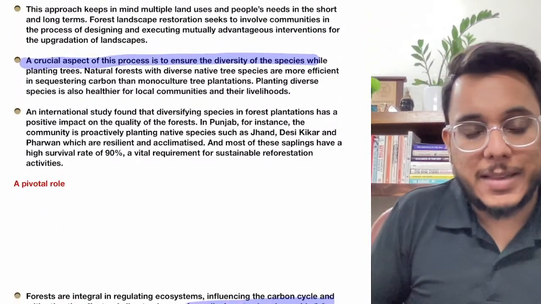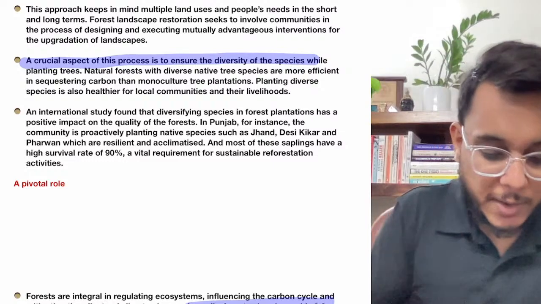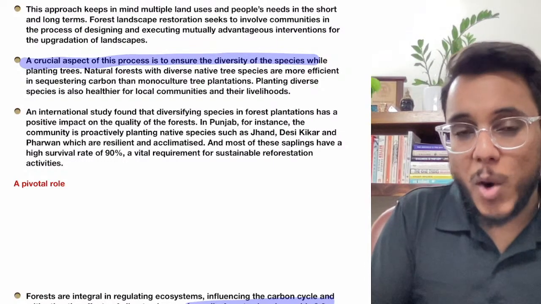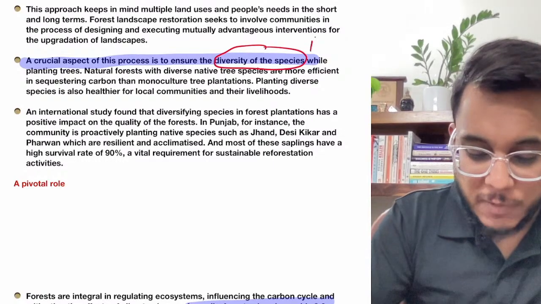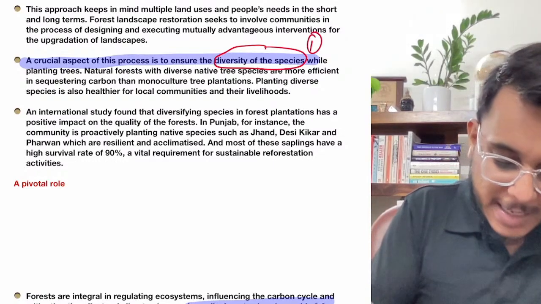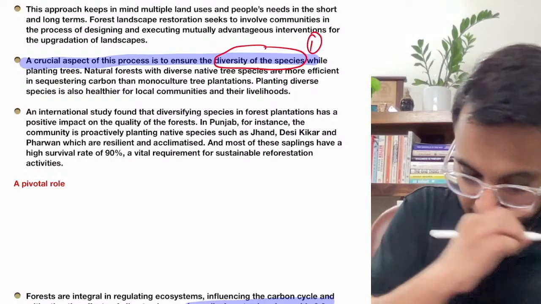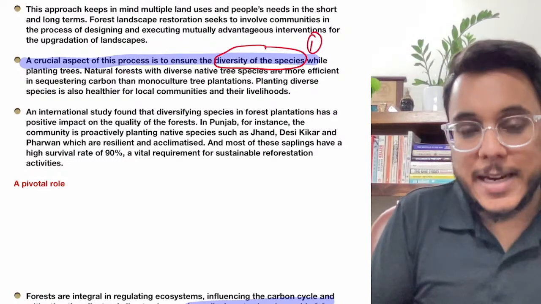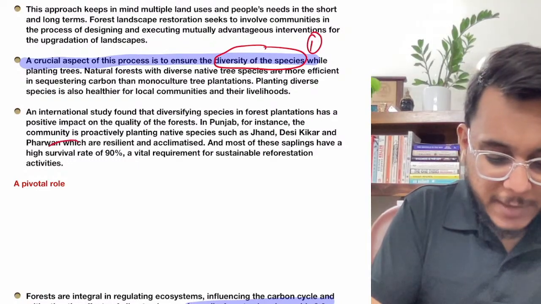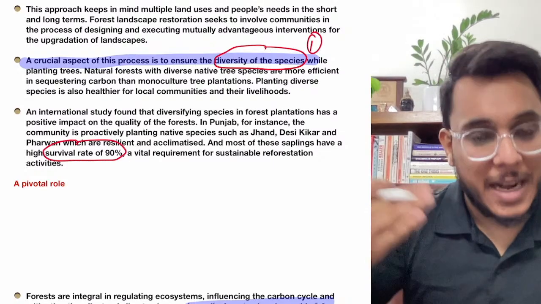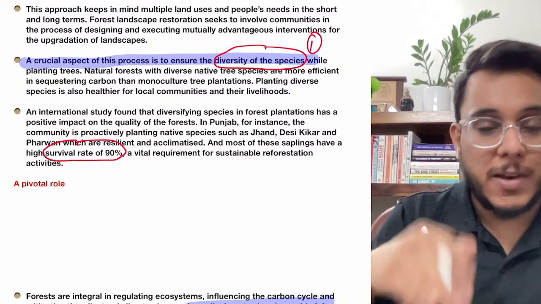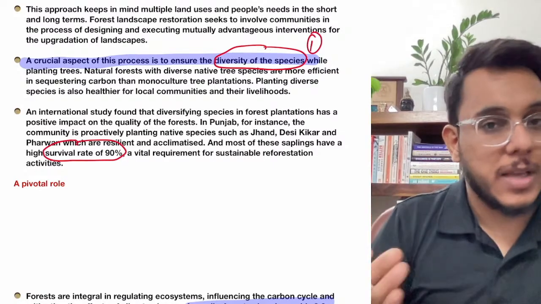Secondly, it has been provided that when we are talking about forest regeneration, very specific importance is to be given to, first of all, the diversity of species, and secondly, native trees are to be planted. Why are native trees to be planted? Because native trees have a survival rate of around 90%, and as they are native, they will not be intrusive to the environment.